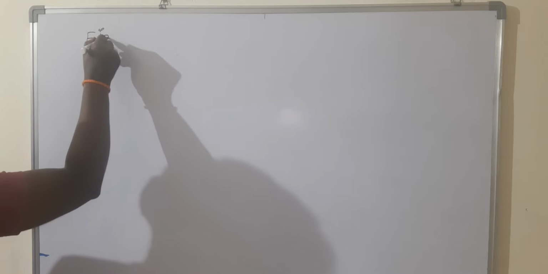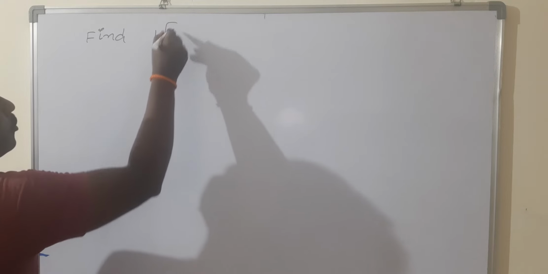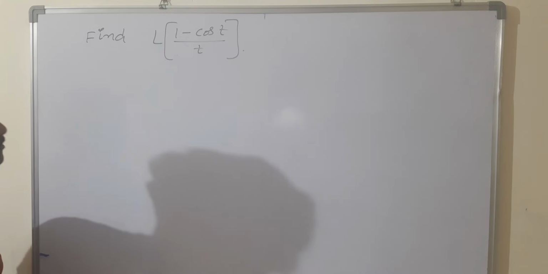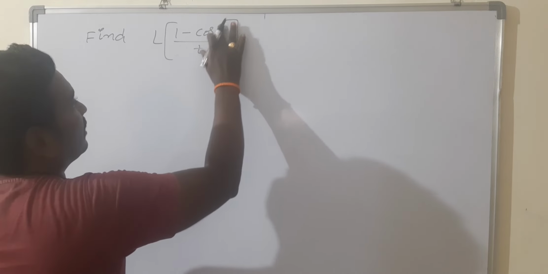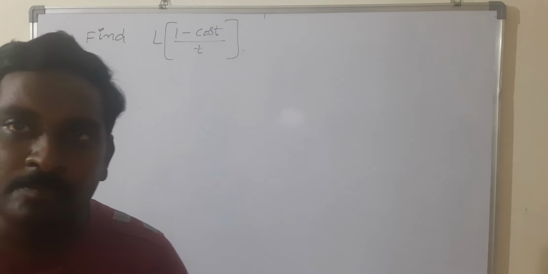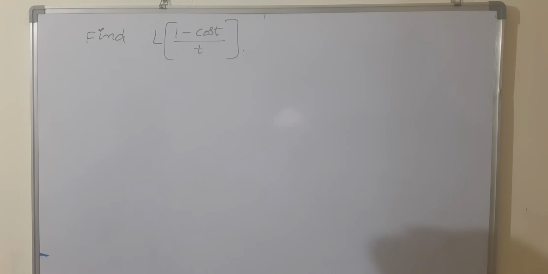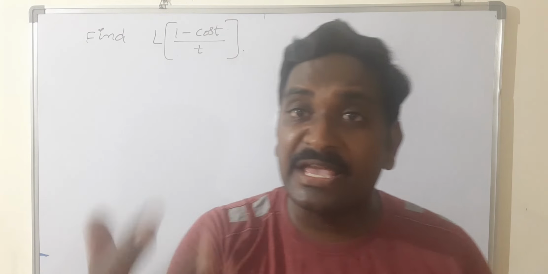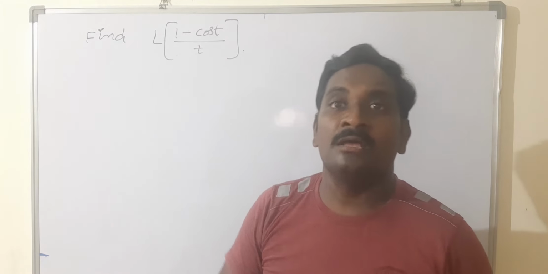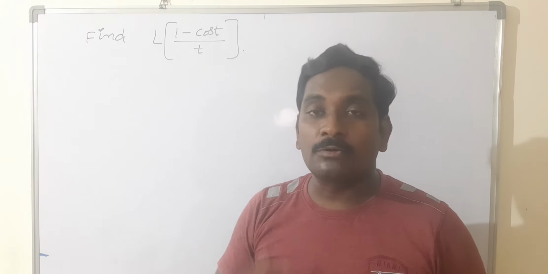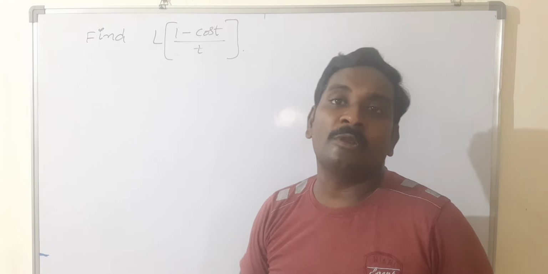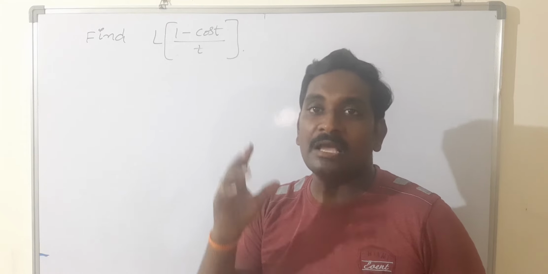Find L of 1 minus cos t by t. Very important problem. We are observing that here also the given problem is in the form of f of t by t. Before starting the solution, in the concept of Laplace transformation, we should conclude what is the structure of the given problem and which formula we have to apply. It is mandatory. First, think about that.